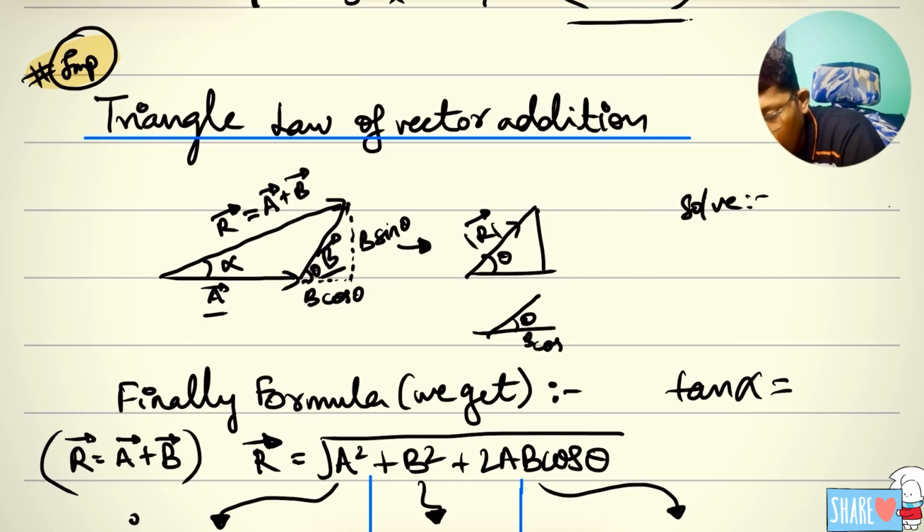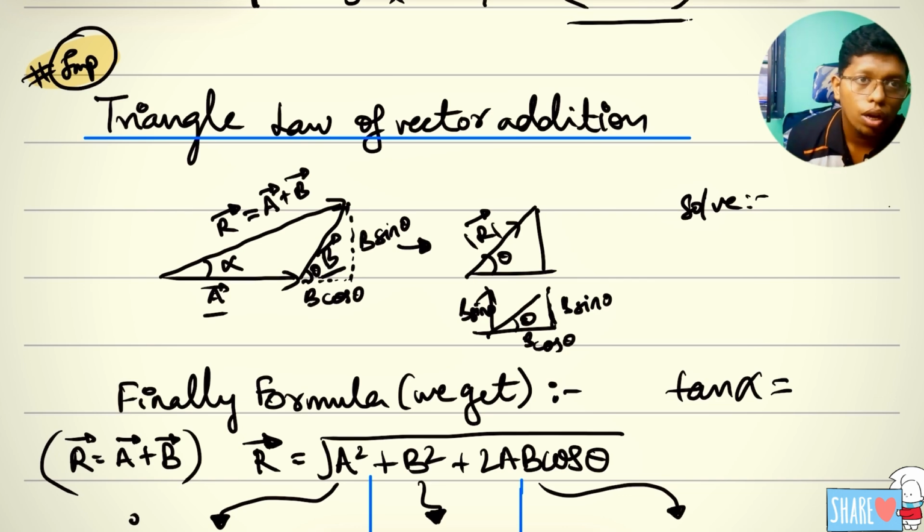B cos theta is okay. But here you should get B sin theta. How are we writing it on the opposite side? Because the opposite side is also parallel, right? Definitely you can write B sin here also. I am making this small thing clear so that you understand.